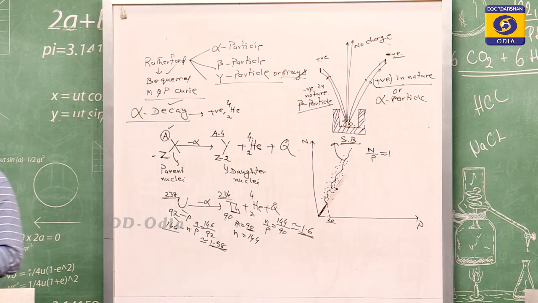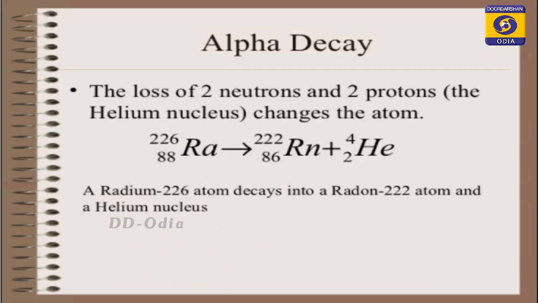If we go for its detailing, you can see on your screen that there is another example we have taken, that is radium to radon. When radium of 88 and 226 undergoes alpha decay, it becomes Rn, that is radon, of 86 with 222, and here also a vast amount of energy comes out.